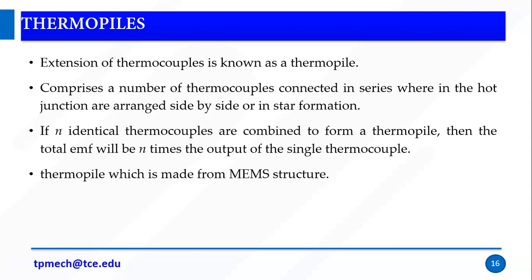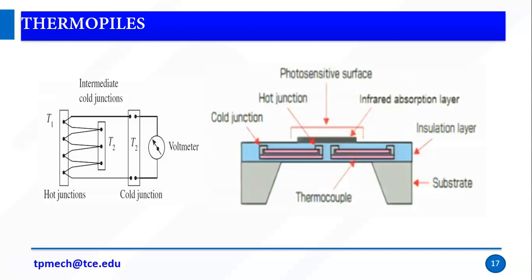A thermopile can be made from a MEMS structure. MEMS is nothing but micro electromechanical systems, which means it is fabricated at the micro level, 10⁻⁶. This image shows the thermopile, where we have T1 and T2, both at different temperature regions. The thermocouples are connected in series and connected to the voltmeter. Based on that we can measure.